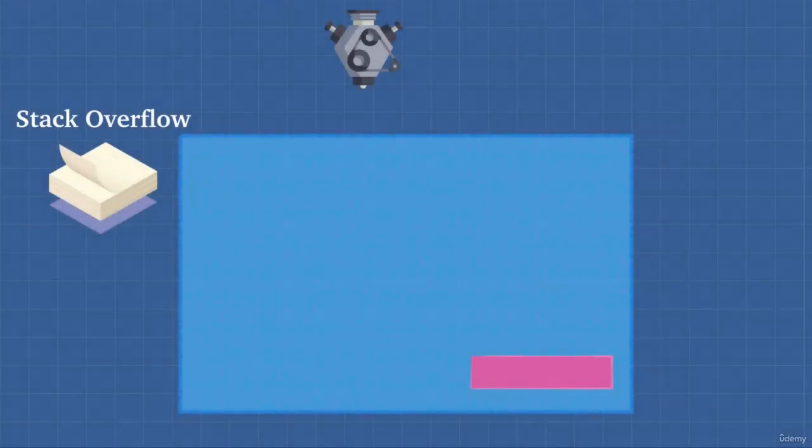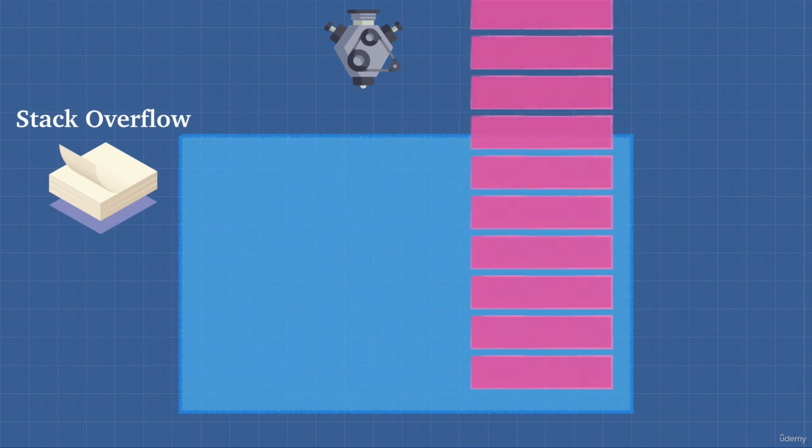Welcome back. Let's try something fun. What happens if we keep calling functions nested inside of each other over and over and over? We saw in the previous video with the calculate function, if you call calculate line 10, then line 11, then line 13, this stack is going to get pushed on and then popped off, pushed on and then popped off. But what if we have functions that are nested inside of each other so that we keep growing this stack until it gets larger and larger and larger until we can't do it anymore?